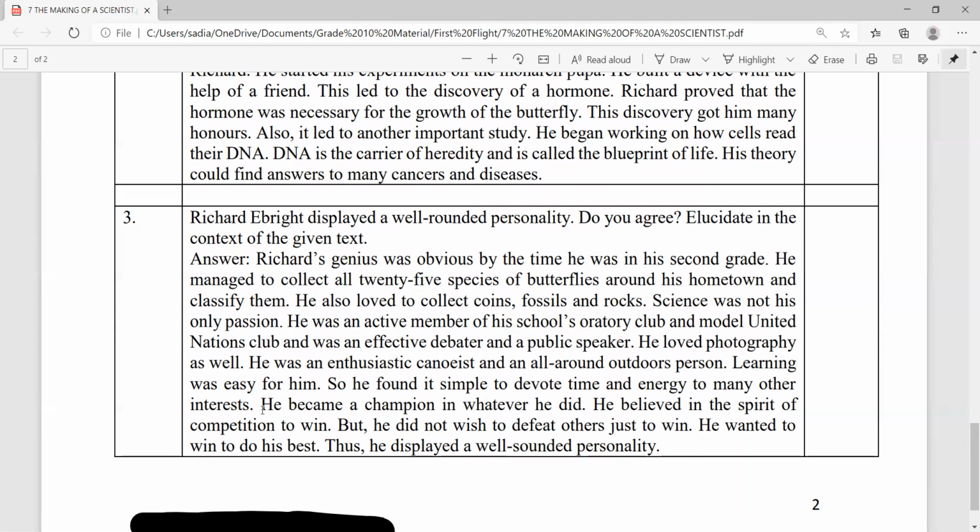It can also be said that he became a champion in whatever he did. It is cited that he believed in the spirit of competition to win. Moreover, he did not wish to defeat others just to win. It is evident that he wanted to win to do his best. Thus, he displayed a well rounded personality.